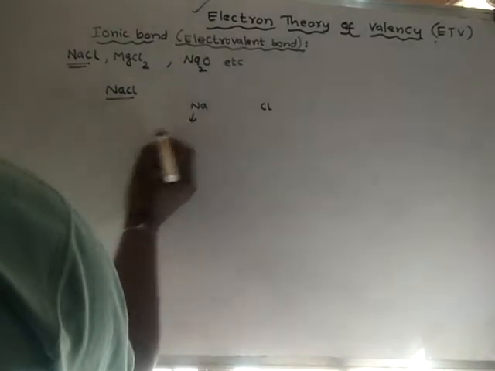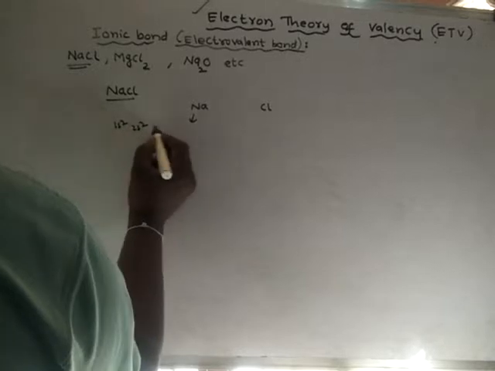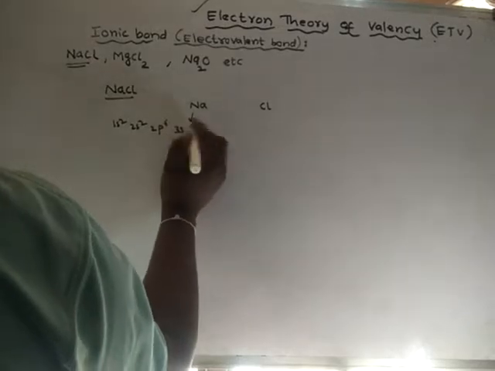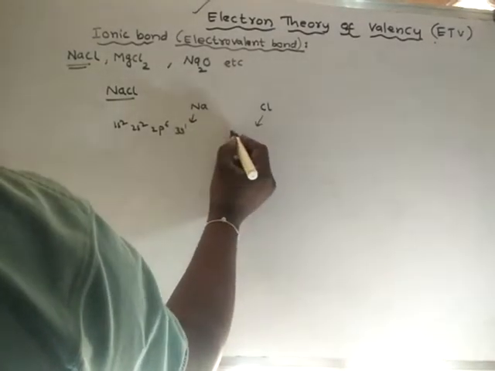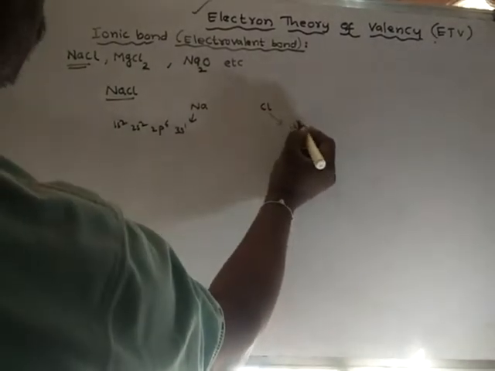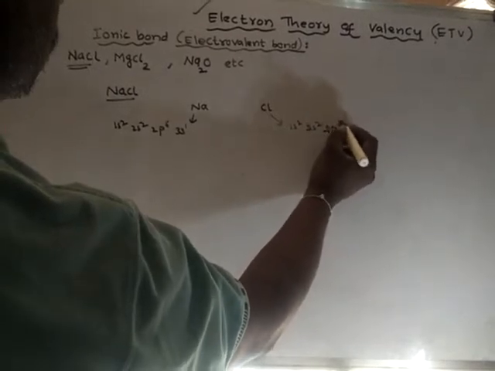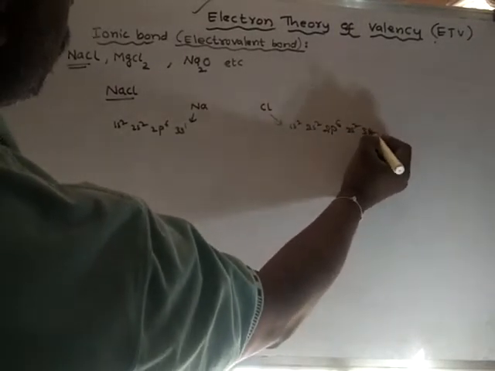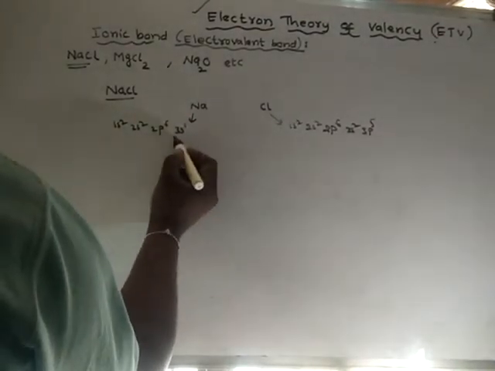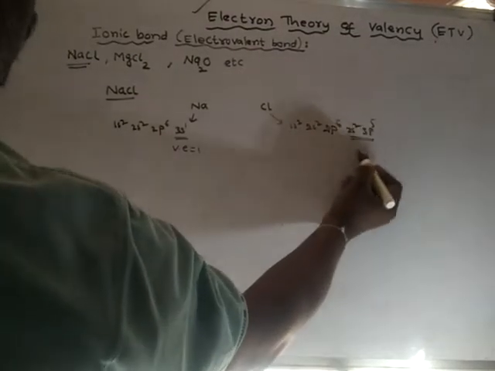Initially, sodium's electronic configuration is 1s2, 2s2, 2p6, 3s1, and chlorine's electronic configuration is 1s2, 2s2, 2p6, 3s2, 3p5.